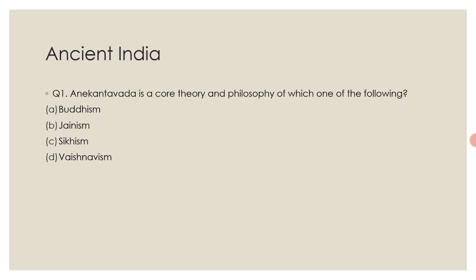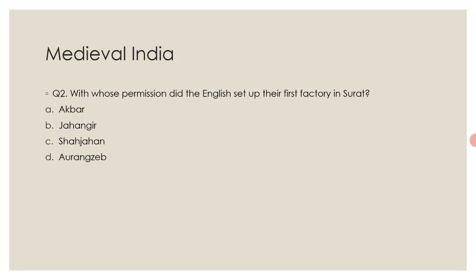Moving to the next question. The next question is from medieval India. And the question is, with whose permission did the English set up their first factory in Surat? Options are option A Akbar, option B Jahangir, option C Shah Jahan, and option D Aurangzeb. Here the correct answer is option B Jahangir.